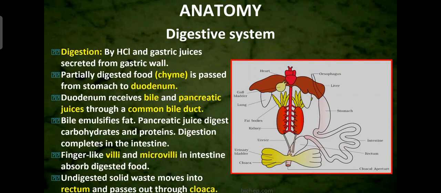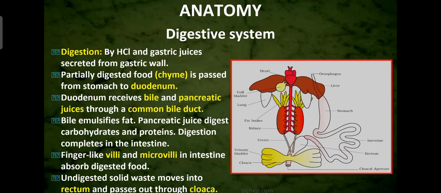What is this bile doing? Bile emulsifies the fat. Emulsified means, suppose fat means oily substances. For example, oil is there. If you disturb a drop of oil, a big molecule is converted into smaller molecules. So converting bigger molecules into smaller molecules is called emulsification. That function is done by the bile. Bile emulsifies the fat. Then pancreatic juice digests the carbohydrates and the proteins in the food.